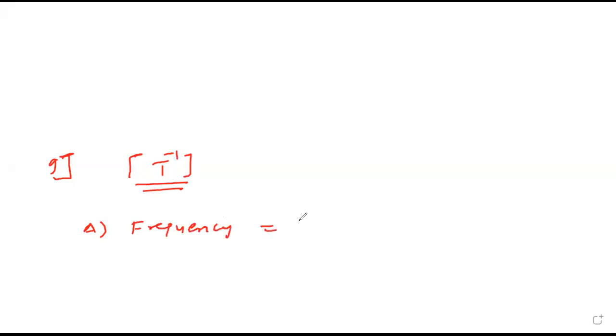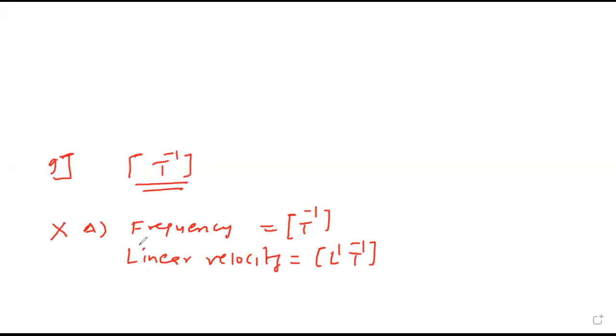Is the dimension of frequency T raised to minus 1? Yes, sir. Next one is linear velocity. Linear velocity means in translational motion velocity. It is meter per second. So this is not the answer where both are having T minus 1. So I think first, option A cleared. Why is it not? Yes, sir. Okay. Velocity gradient.